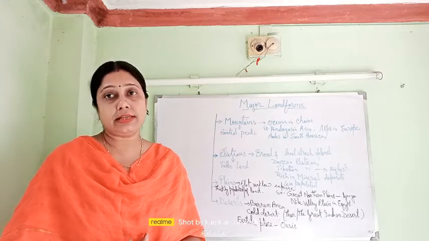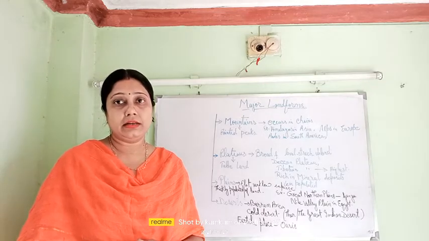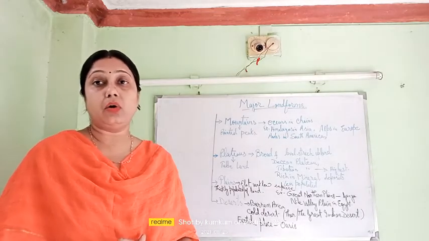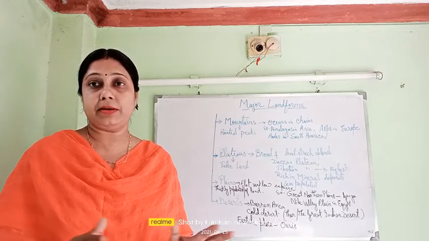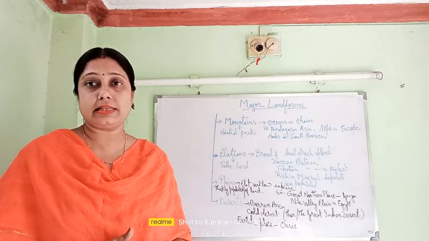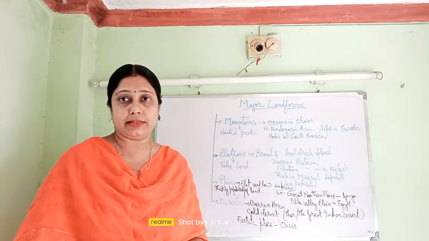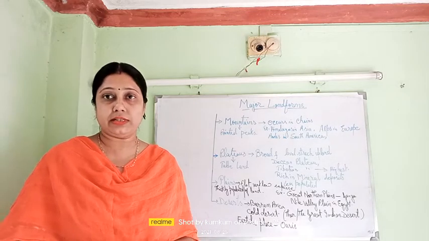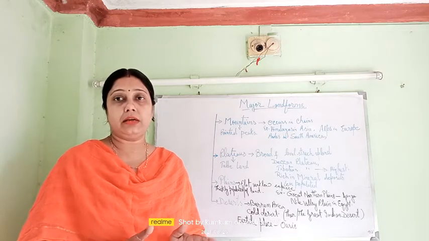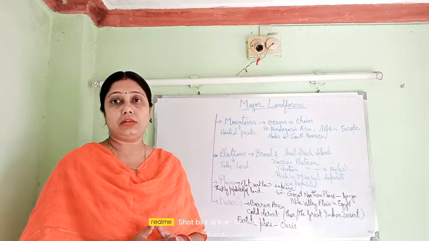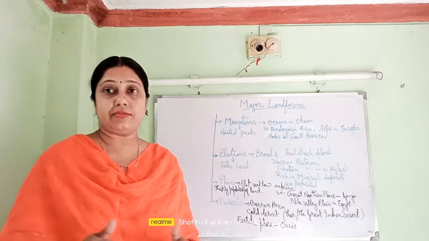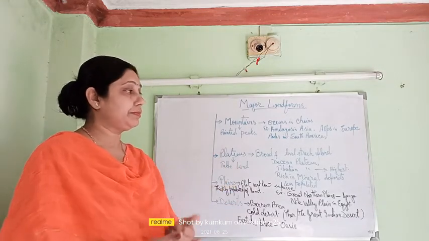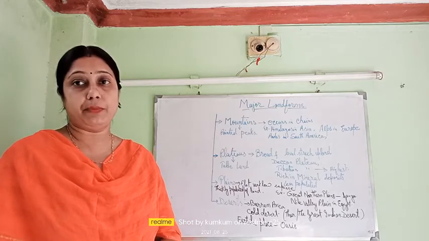Let us come to the plateaus. They are also known as tableland. They are little highland and not even, they are uneven, and these places are very less populated, because the transport system, the roadways and the railways cannot be properly maintained, so these places are not thickly populated.